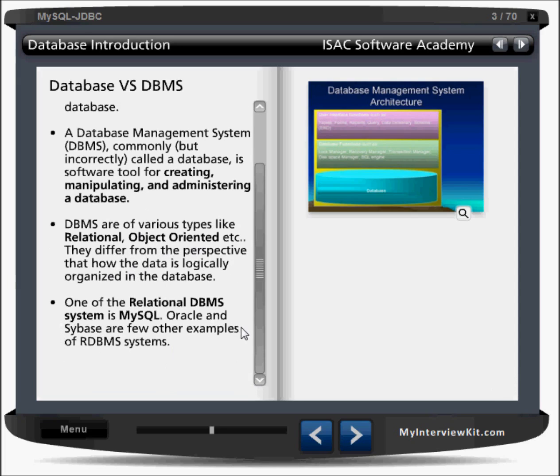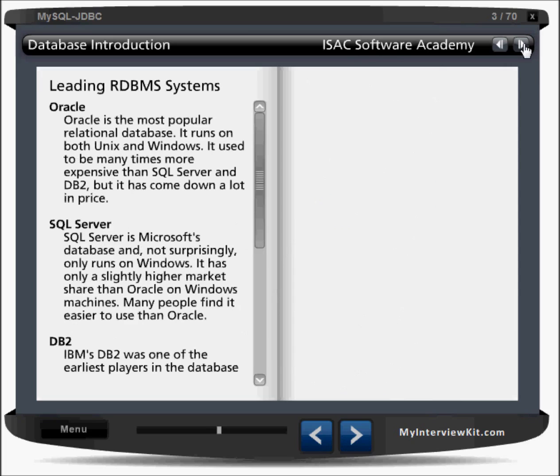So one of the relational database management systems is MySQL. As I just said to you, there's a list of RDBMS available in the market, but we will be learning MySQL here. Oracle and Sybase are a few other examples of RDBMS systems. Leading RDBMS systems, like we are having Oracle.